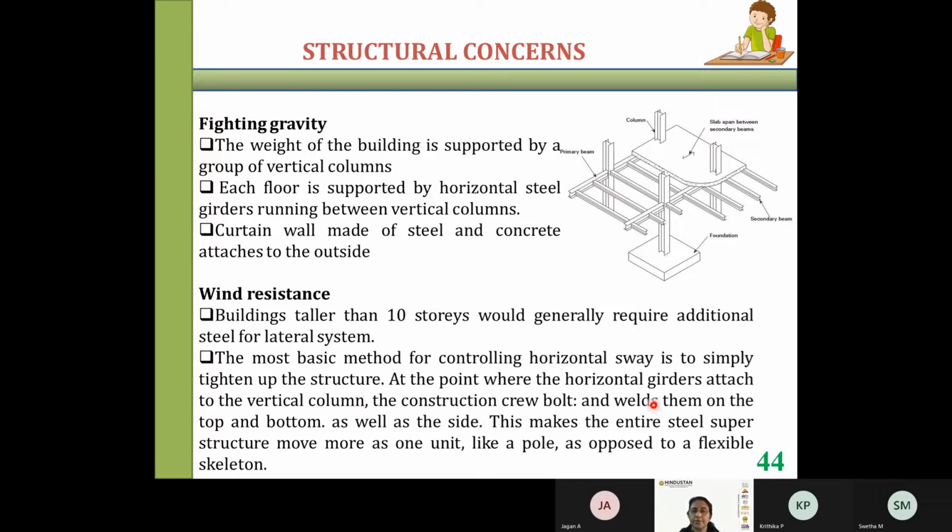So the construction uses screw bolts and welds on the top and bottom as well as the side. This makes the entire steel superstructure move more as one unit, like a pole, as opposed to a flexible skeleton. So what will happen when it is connected? Each member, when it is connected to the columns or to the other neighboring elements, the entire vertical system will act as a single unit. Okay, it will act as a single unit and it will resist the lateral force. That is how it has to be done.